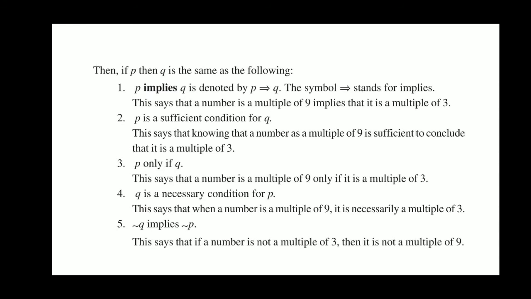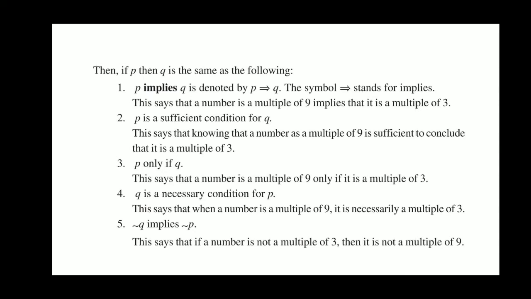P implies Q, also denoted as P implies Q, where the arrow is a symbol. Here P is also called the sufficient condition of Q. It means Q will happen if P is happening. And P only if Q means that P will be there only if Q is happening.